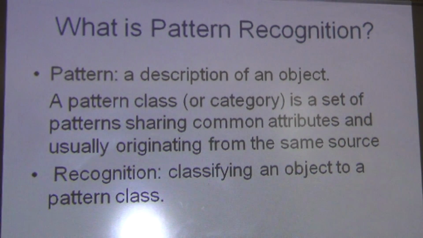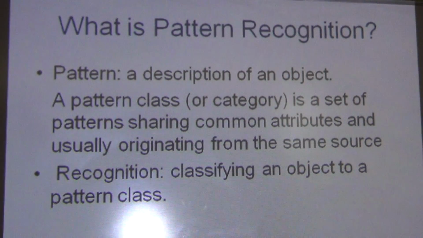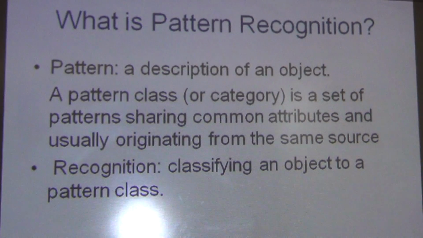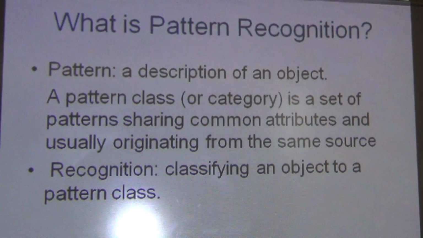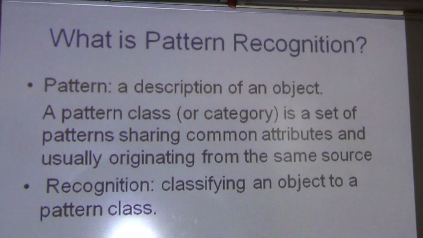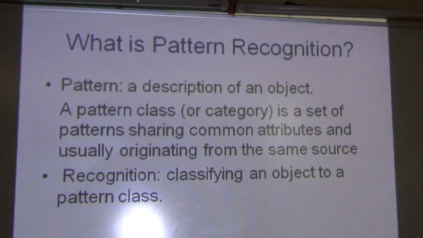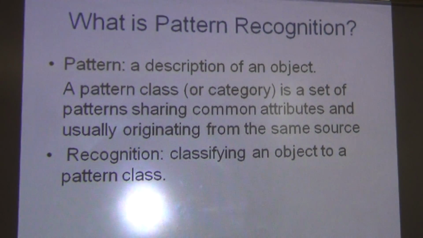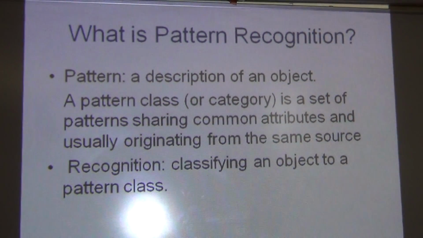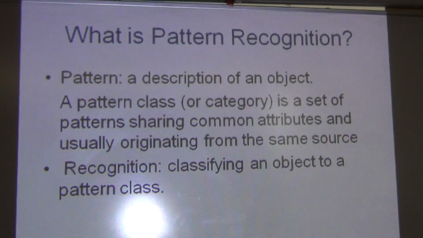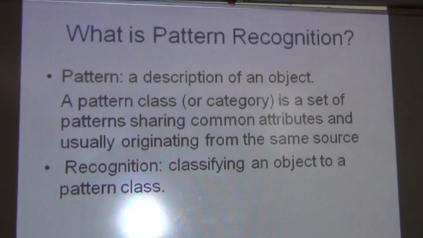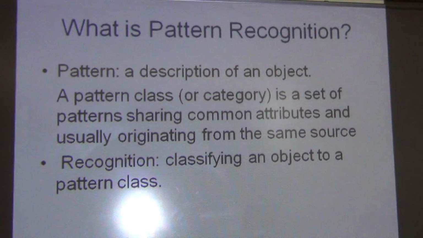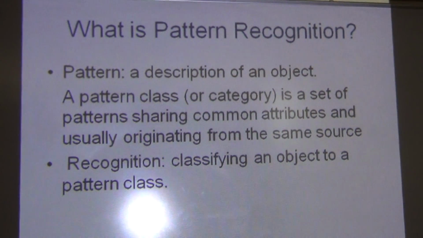Before going to recognition, we have to identify the class, how we map the object into a class. So it is called the pattern class. It is a category and it contains a set of patterns sharing some common attributes, and they must originate from the same source. So recognition is just the classification of an object to the pattern class. So: pattern, pattern class, and the recognition, lastly, is just mapping of an object to the pattern class.